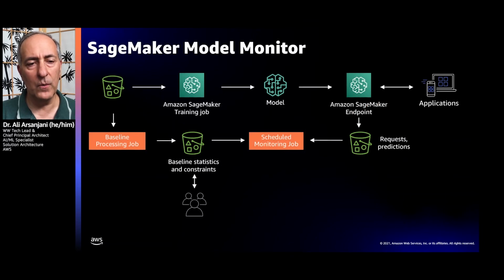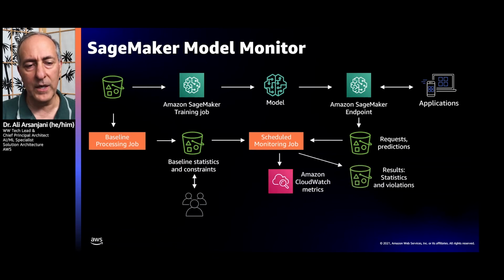In order to do so, we will use SageMaker Model Monitor. In SageMaker Model Monitor, after we actually train the model in SageMaker and deploy the endpoint, we can baseline the model, which means we will identify the levels of accuracy, precision, recall, etc., that are important for us. So we know what we're starting from.